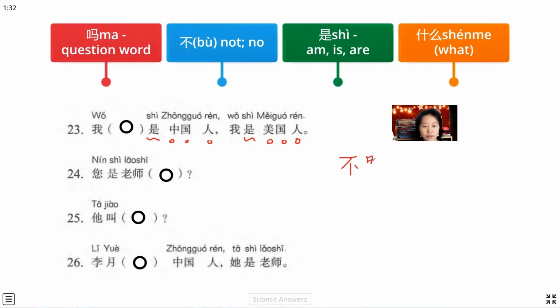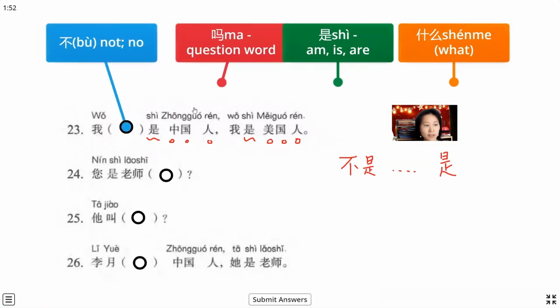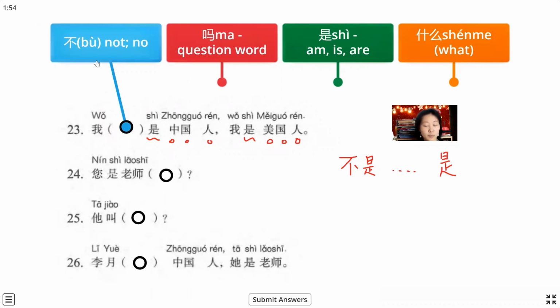First we say 不是, isn't, and then we explain why. So we explain the correct answer. So we can choose 不. It's the pronunciation of 不, but 是 is the fourth tone. So when we read this sentence, we read 不是.